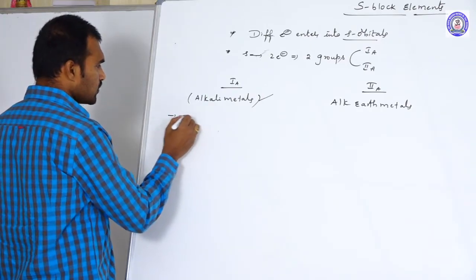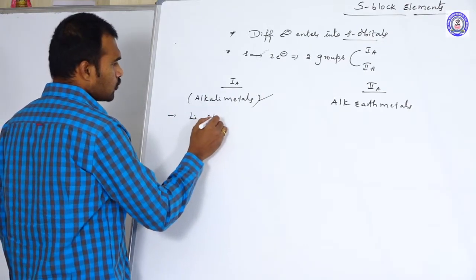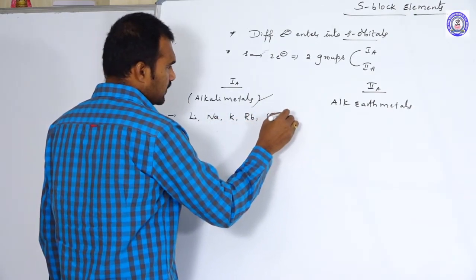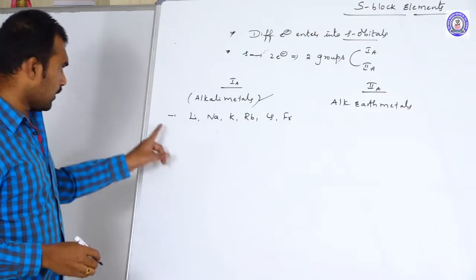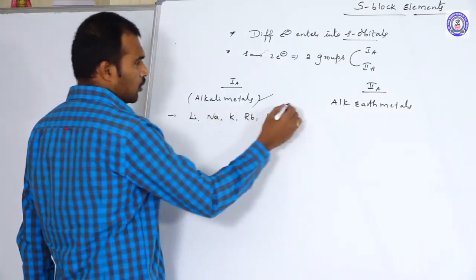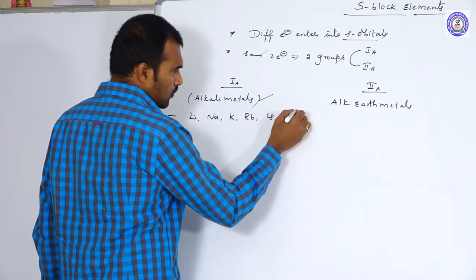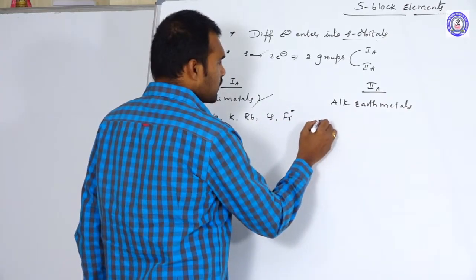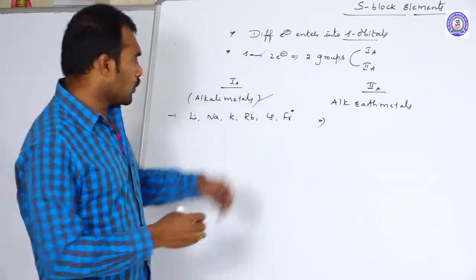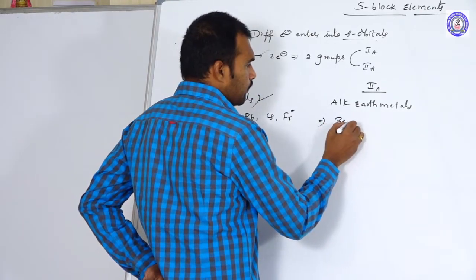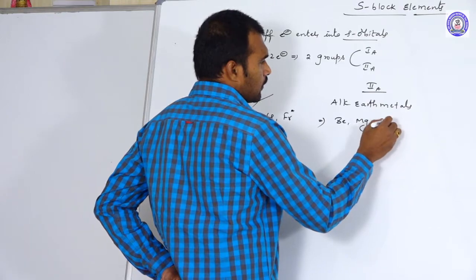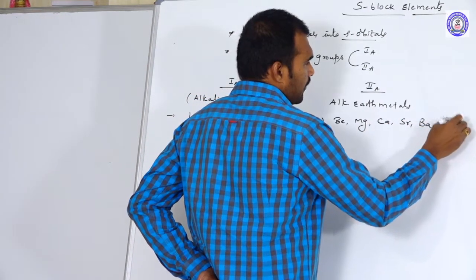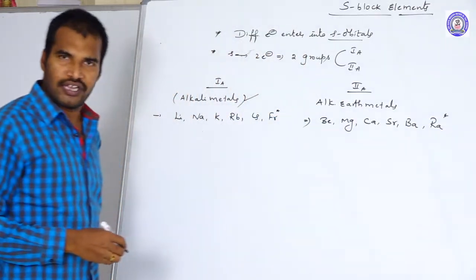What are the elements under the 1A group? Lithium, sodium, potassium, rubidium, cesium and francium. These are the 6 elements under the 1A group, but remember that francium is a radioactive element. What are the elements under the 2A group? Beryllium, magnesium, calcium, strontium, barium and radium. Here radium is a radioactive element.